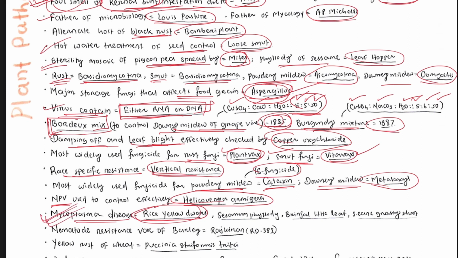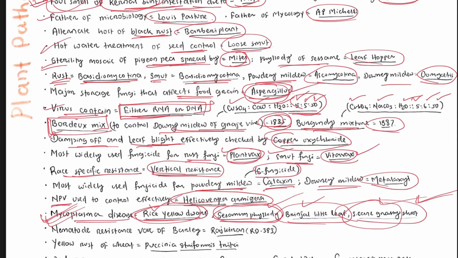Rice yellow dwarf is a disease caused by mycoplasma. Other examples of mycoplasma diseases are Sesamum phyllody, brinjal little leaf, and sugarcane grassy shoot. All these are important points. So sugarcane grassy shoot, brinjal little leaf, Sesamum phyllody, and rice yellow dwarf are caused by mycoplasma.